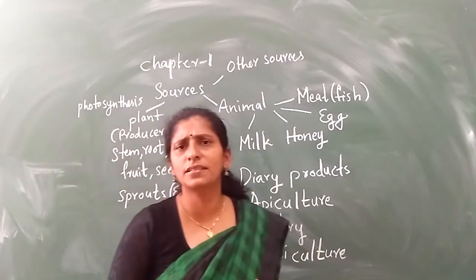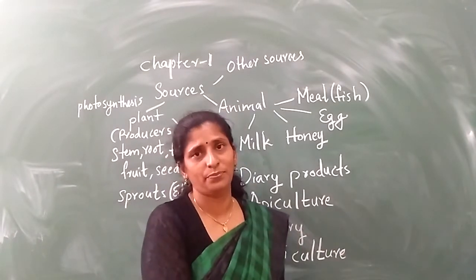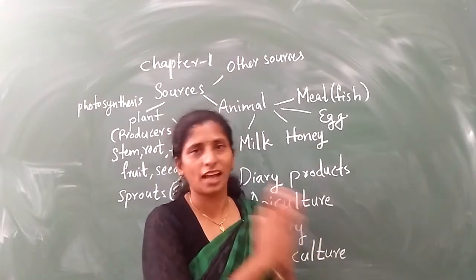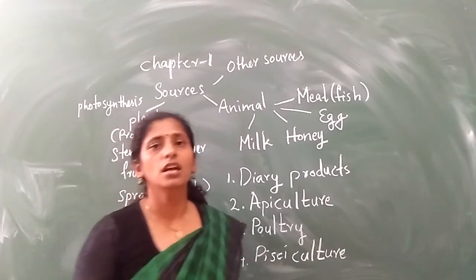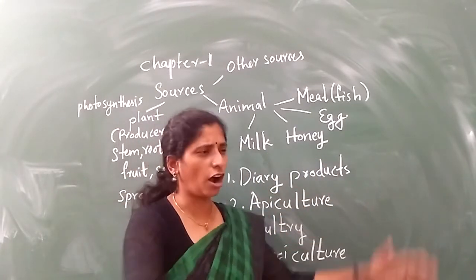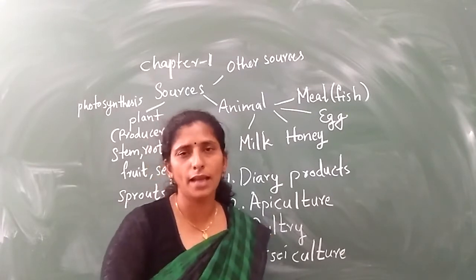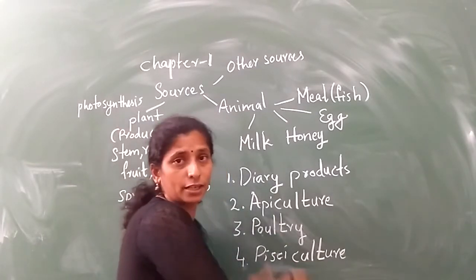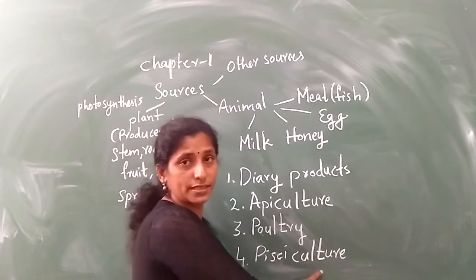And next one is PC. Have you heard about PC anywhere? PC is entirely different from what I am going to say. PC is nothing but it is related to what? Fish. Fish, other name we call it as PC. So the pisciculture is what? Growing fishes in large ponds and all, getting the fish and selling. That process or that farming is called what? Pisciculture. Culturing or cultivation of fishes and selling. That is called pisciculture.